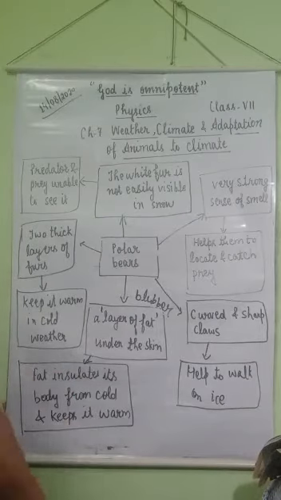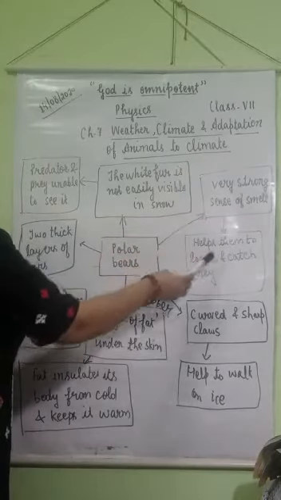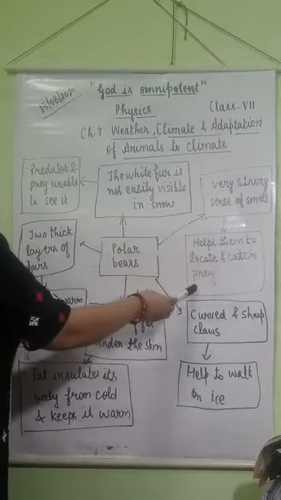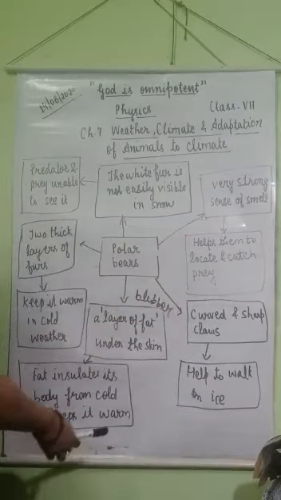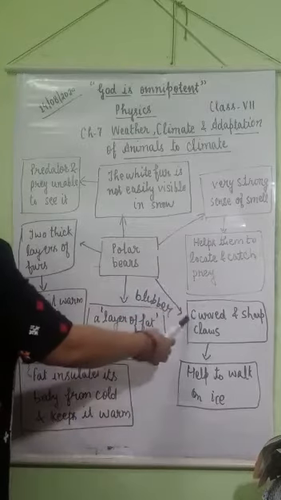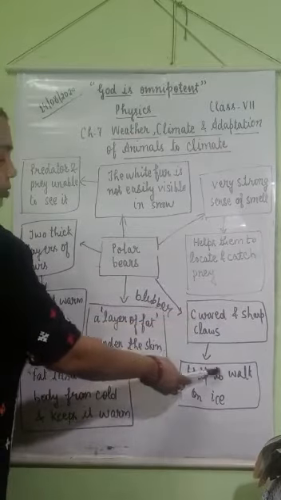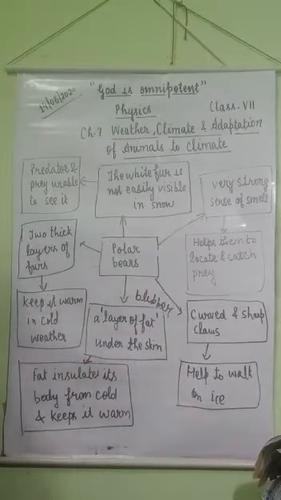It also has a very strong sense of smell, which helps them to locate and catch prey. And the next feature is it has long, curved and sharp claws which help them to walk on ice easily. So these are some special features present in polar bears which make them survive in cold climate.